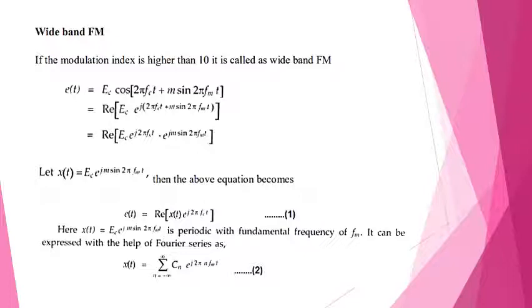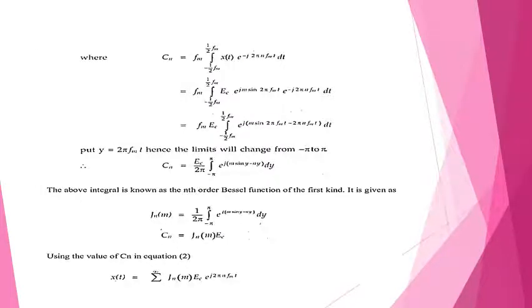Let me express this in a Fourier series as x(t) = summation n from minus infinity to infinity Cn e^{j2πnfmt}, where Cn = fm integral from −1/2fm to +1/2fm of x(t) e^{−j2πnfmt} dt. Taking fm outside, the integral from −1/2fm to +1/2fm of Ec e^{jm sin 2πfmt} e^{−j2πnfmt} dt.